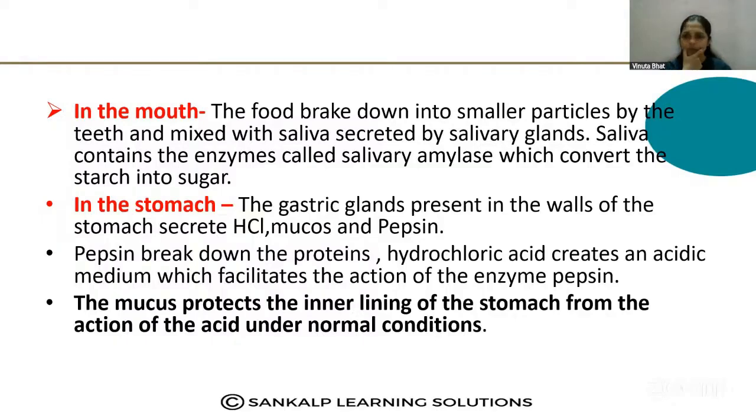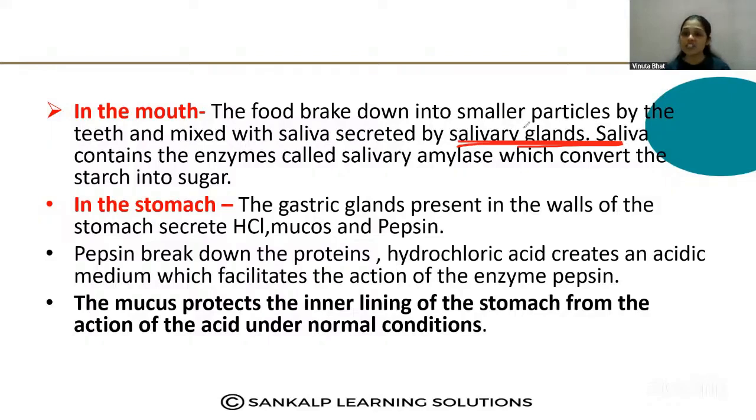The food is mixed with saliva. What is saliva? It is the watery substance present in our mouth, the water-like substance, which is secreted by the salivary glands.